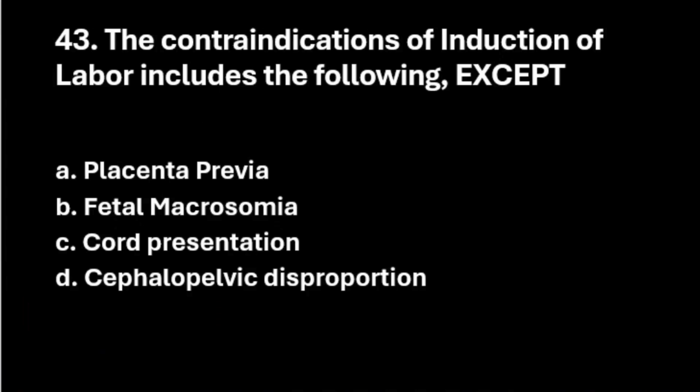Next question. The contraindications of induction of labor include the following except: option A, placenta previa, option B, fetal macrosomia, option C, cord presentation, option D, cephalopelvic disproportion. Here you have to see the negative word very carefully, except. So you have to select which is not a contraindication. Let us see the right answer. The right answer is fetal macrosomia, which is not a contraindication. It's the right answer, option B.